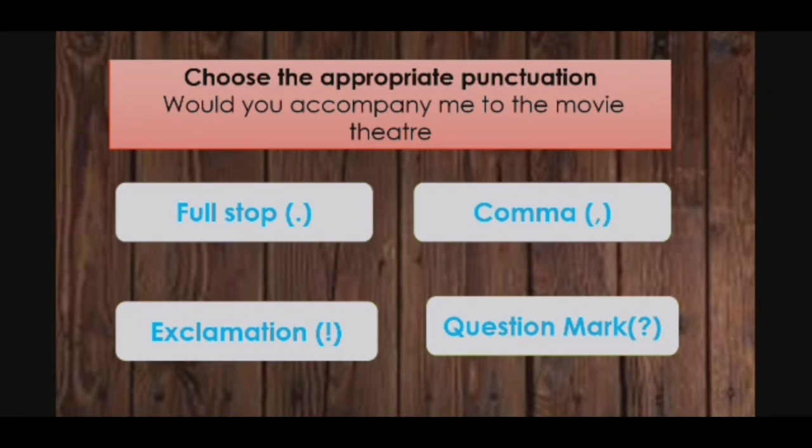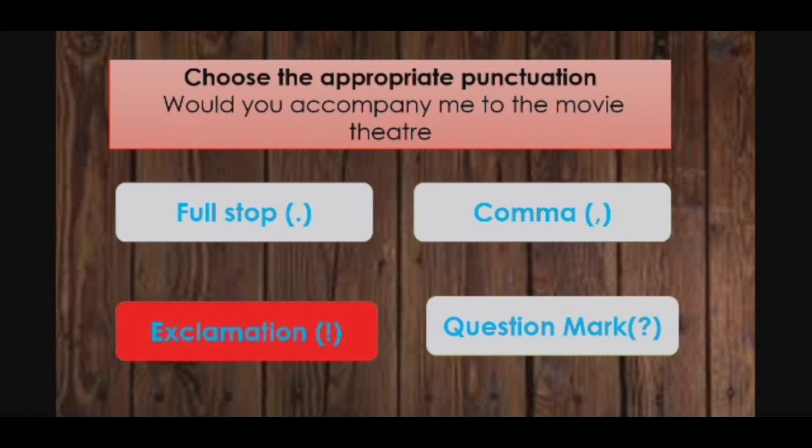Let us click on exclamation. Oops, again wrong. Why wrong? Because for an exclamation mark, either we use an interjection or else we use what or how in the beginning. But here we do not find anything like that. In fact, the sentence starts with a verb and then the subject comes. So it is a question mark.